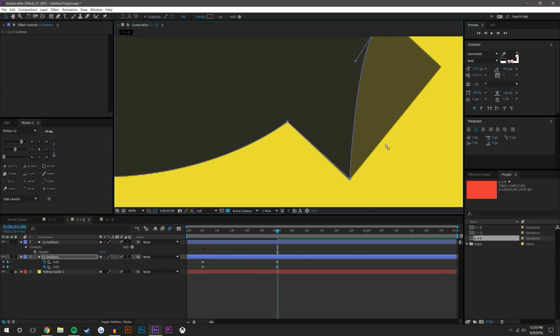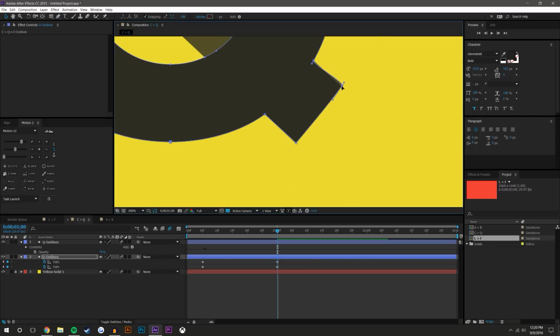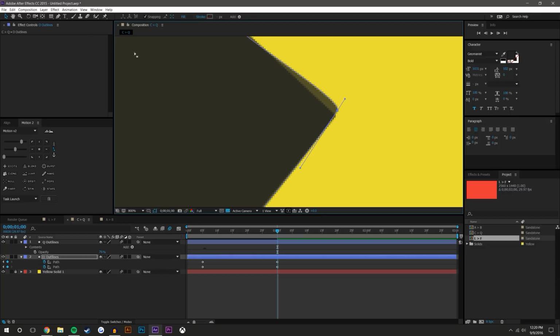So I'm just pulling those Bezier handles in. I think another option is to hold Alt. Does that delete them? With the pen tool selected, let's see. Yes, that I believe does delete Bezier handles. And it also adds Bezier handles, by the way.